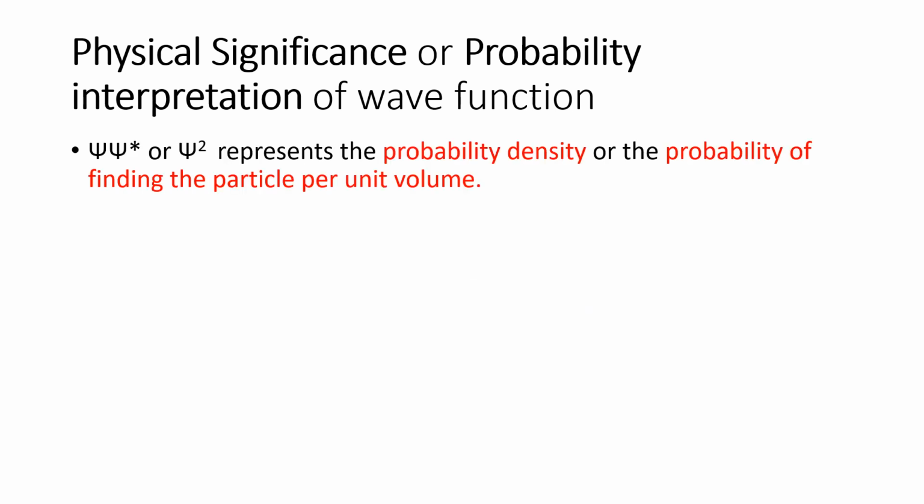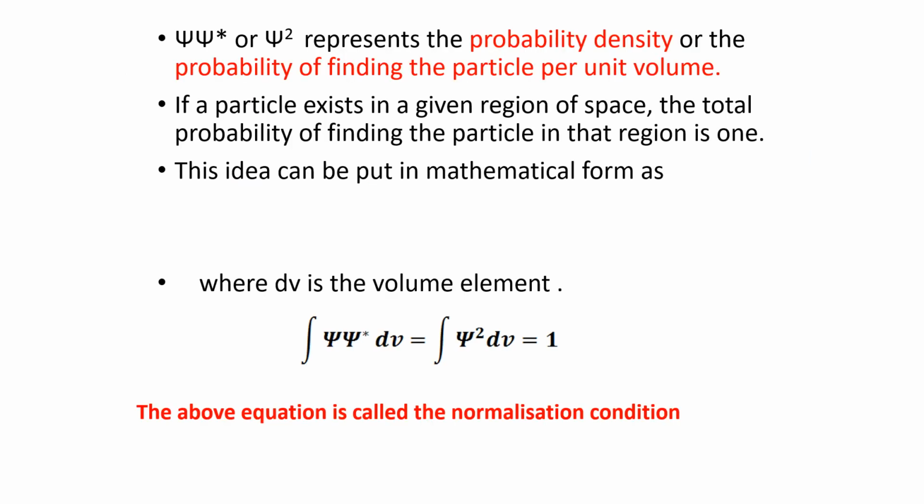Now this is the most important point. Wave function multiplied by its complex conjugate, or psi square, represents the probability density, or the probability of finding the particle per unit volume. So when you multiply psi square by dV, psi square dV, it represents the probability of finding the particle in that small volume dV. Now you integrate over the whole volume, that is the volume integral of psi square dV.